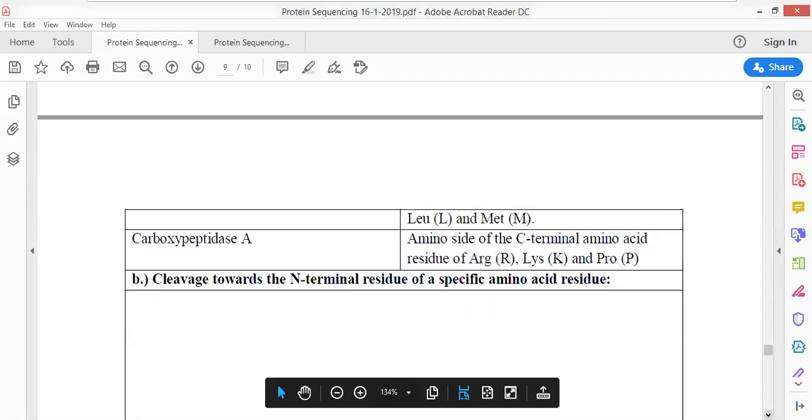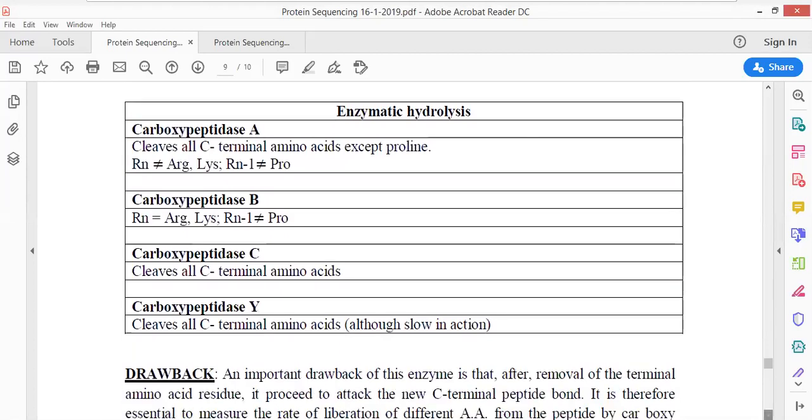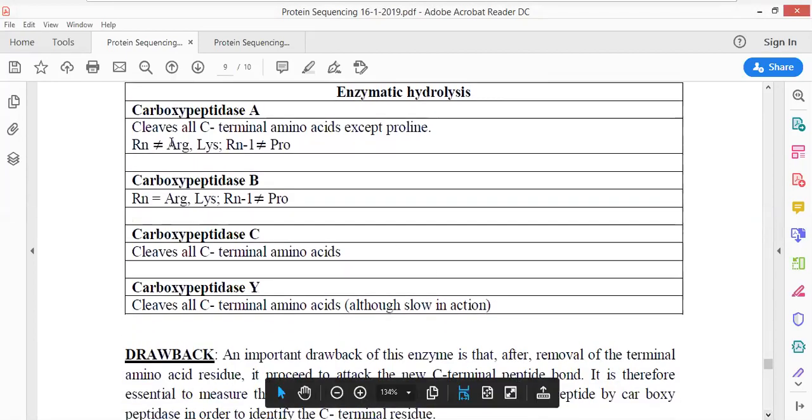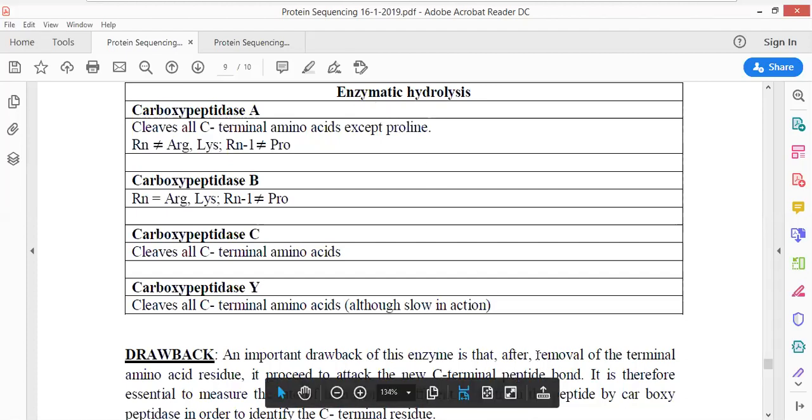Now, after this, what we will read is enzymatic hydrolysis, how it takes place. Cleavage occurs at all C-terminal amino acid residues except proline. See, cleavage never occurs after proline. How do we understand this? The structure of proline resembles a temple.